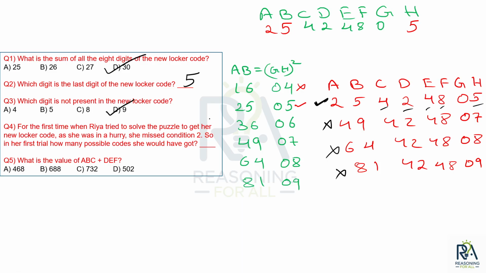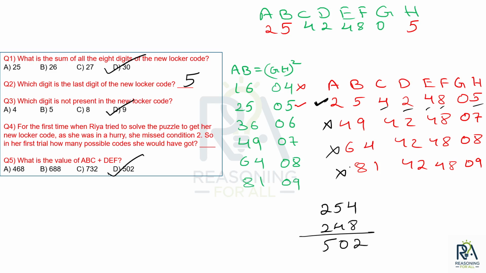Okay, let's look at question 4. What is question 5 asking? ABC plus DEF. ABC, that is 254, plus DEF, that is 248. If we add them, how much will it come to? 502. That is option D over here.